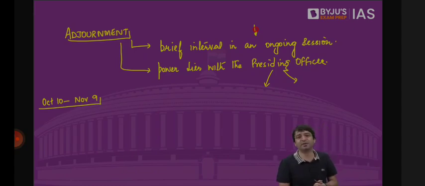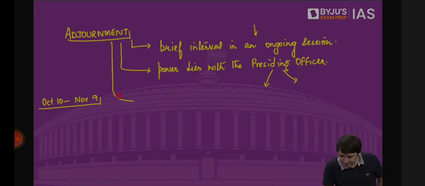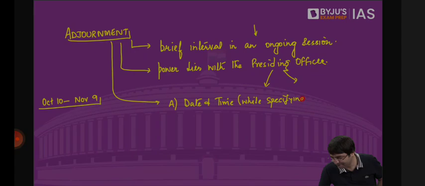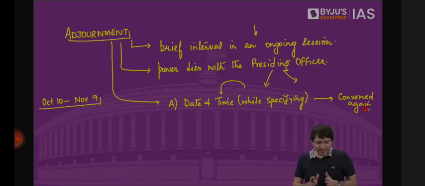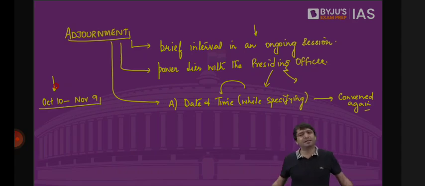That means I specify the date and time. That means I'm adjourning the house, but while specifying the date and time when we want to be convened again. If the session is from October 10 to November 9, all these days, once the end time comes, I say the house is adjourned, we are done for the day, we will meet tomorrow, 10 o'clock in the morning. If there is ruckus, the house is adjourned, we will meet in the afternoon. If the house is adjourned again, I say there is ruckus, the house is adjourned, we will now meet tomorrow. So I'm adjourning the house.